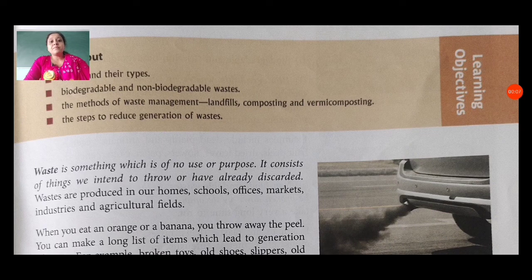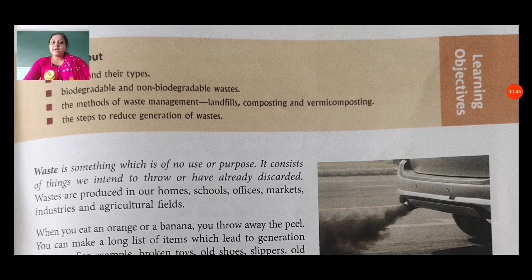Waste. Waste is something which is of no use or purpose. It consists of things we intend to throw or have already discarded. Wastes are produced in our homes, schools, offices, markets, industries, and agriculture fields. In all these places we get waste materials, because different people use different kinds of things, and they also get some waste materials.